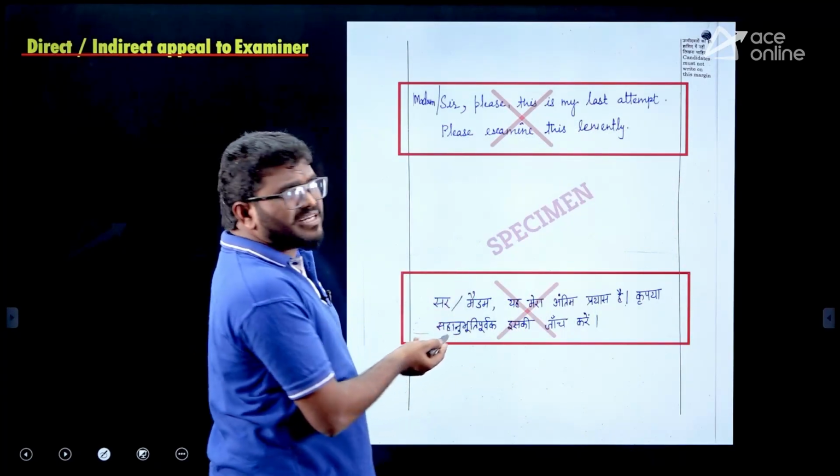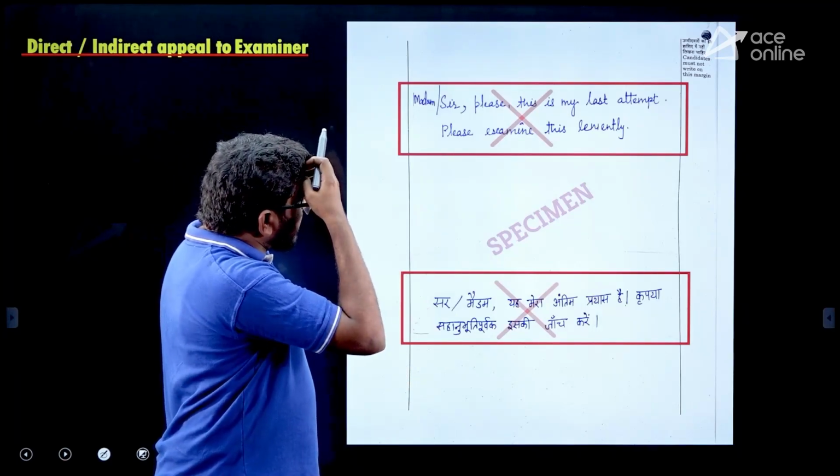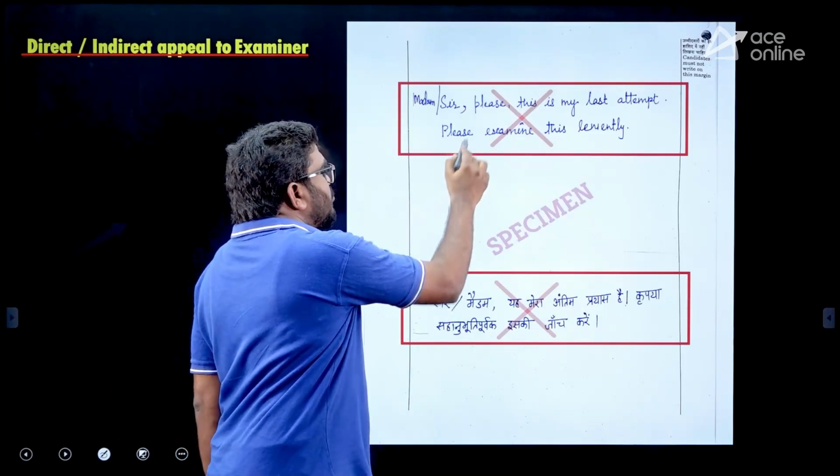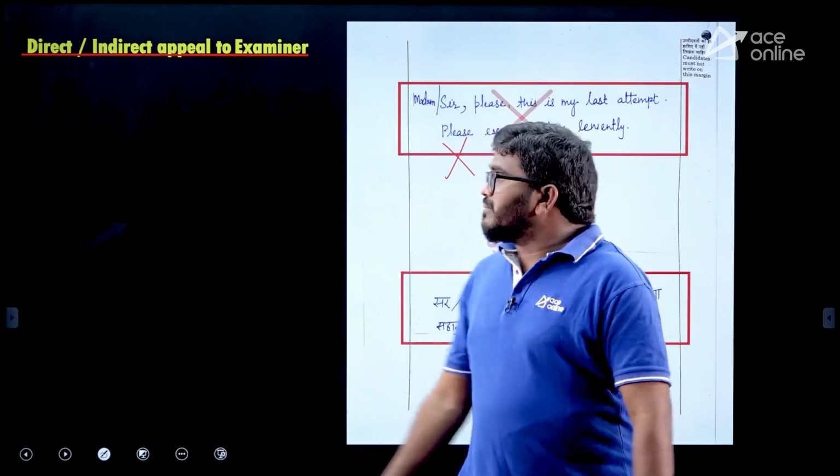Next, direct or indirect appeal to the examiner. Don't do this type of thing. Direct or indirect requesting to the examiner, like please, this is my last attempt, please correct it, please give me good marks. Don't do this type of silly things in the paper.